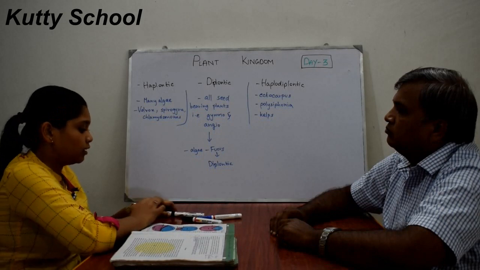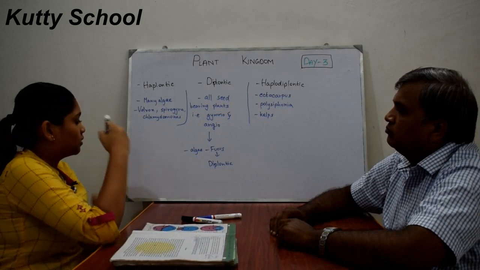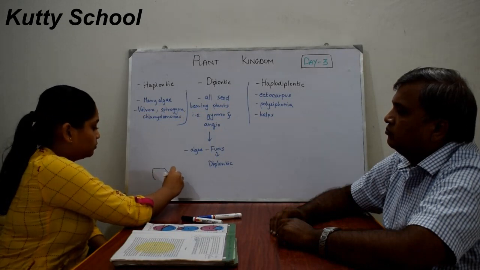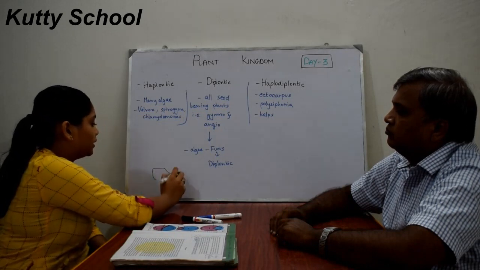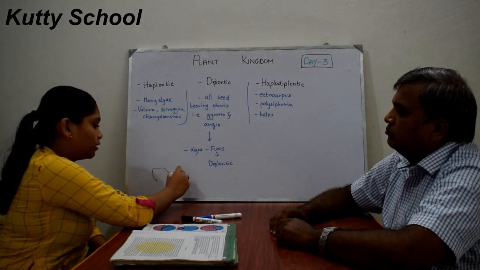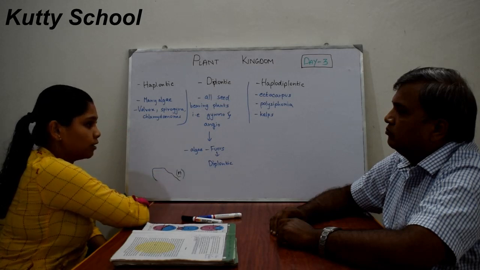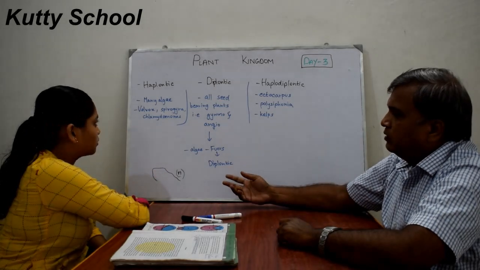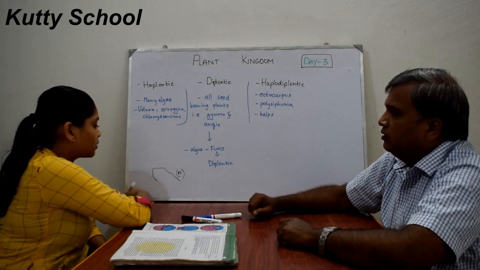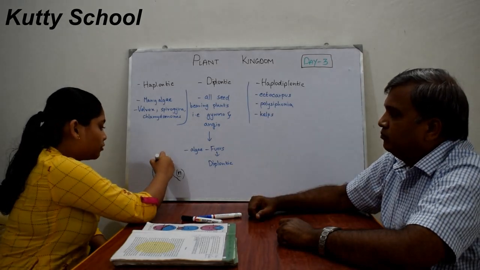Generally, the sporophyte, which is developed from the spore, is haploid and contains n number of chromosomes. From the sporophyte, the gametophyte comes.